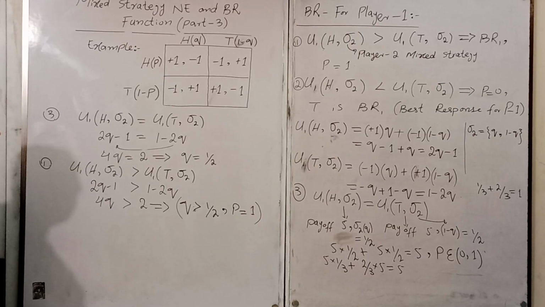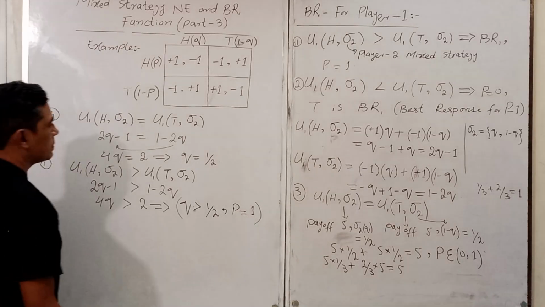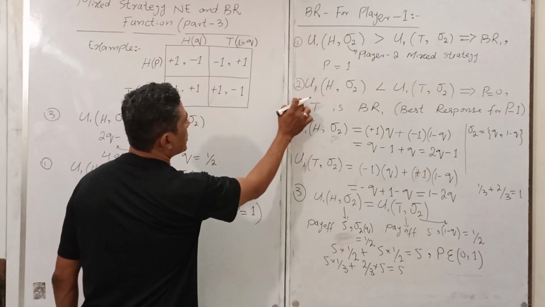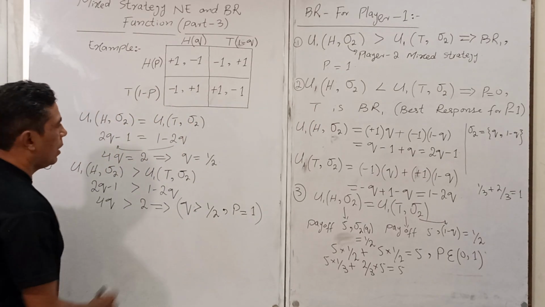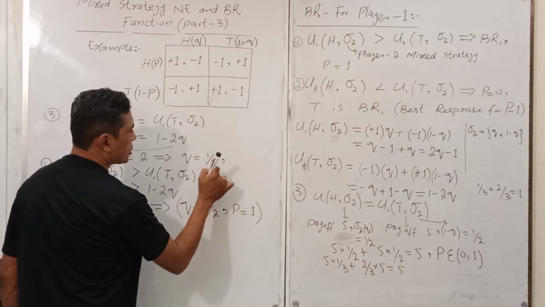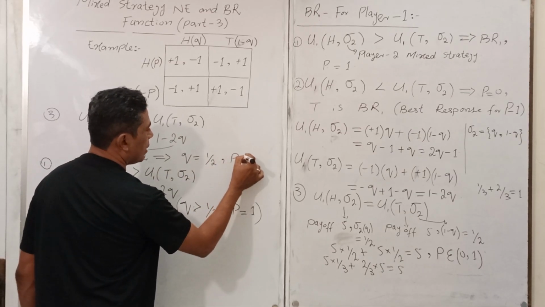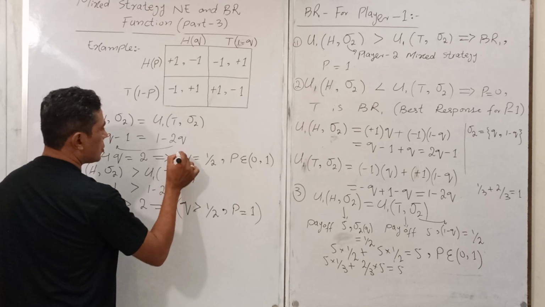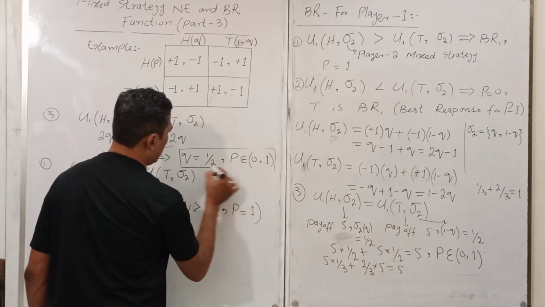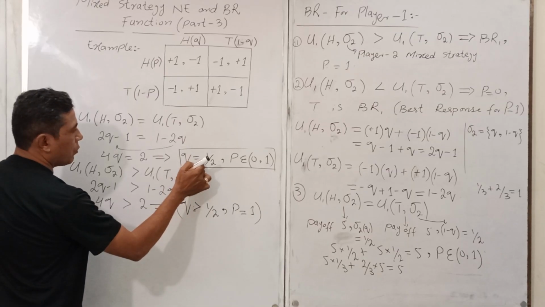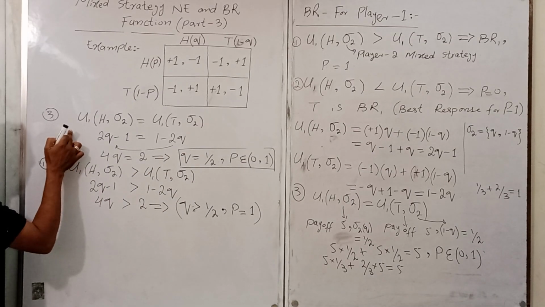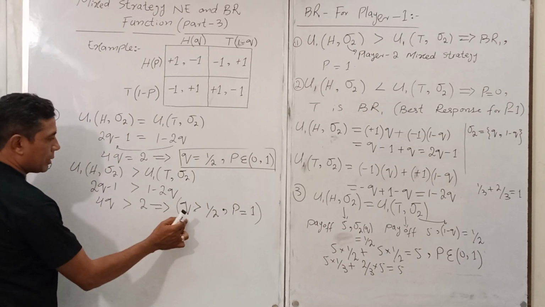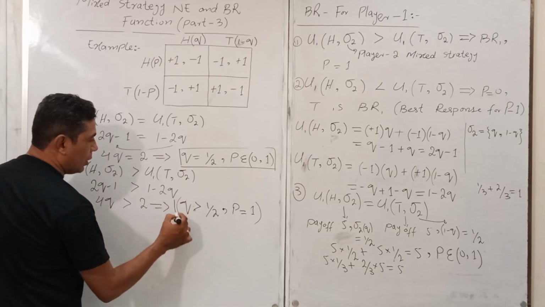And what about this one? Here, in this condition, first of all, the P lies between 0 and 1. So this is the condition of the third one, when Q equal to 1 upon 2. According to the third condition, the probability values lie between 0 and 1. We have decided here, when Q greater than 1 upon 2, the probability value is equal to 1.